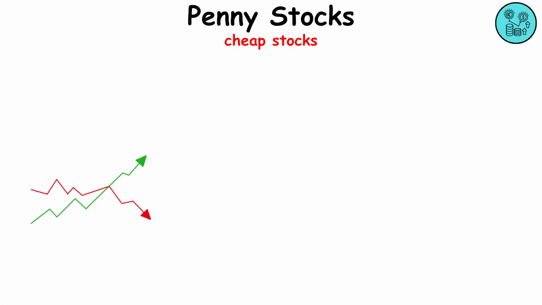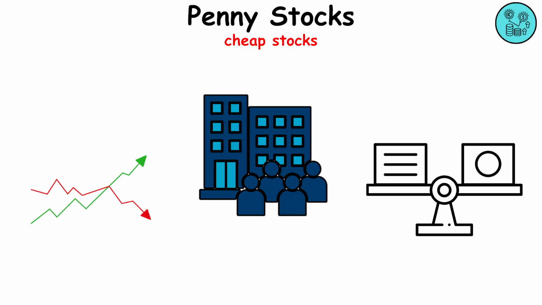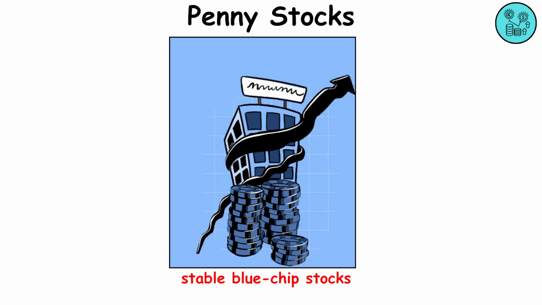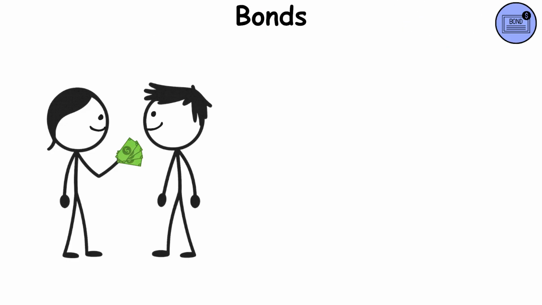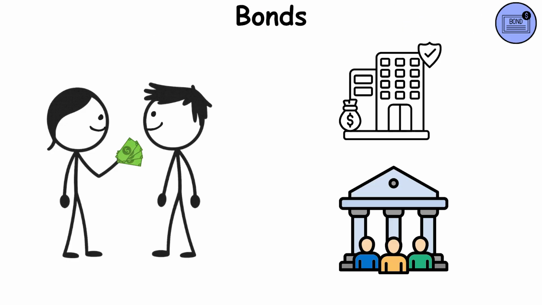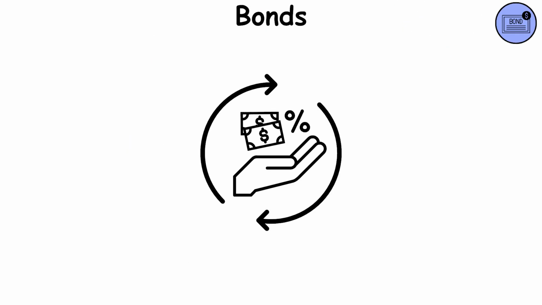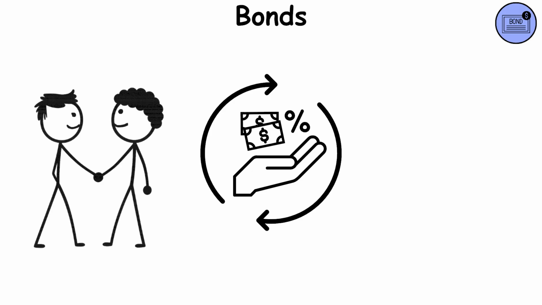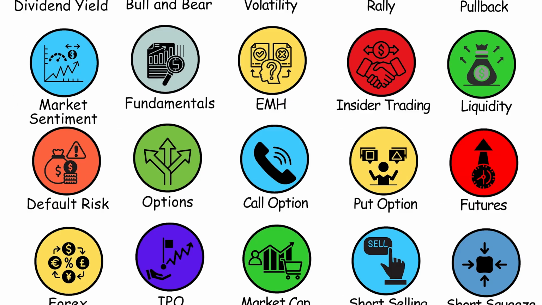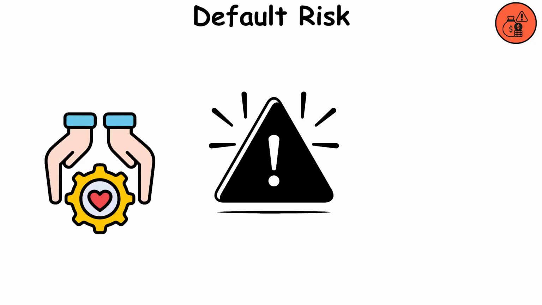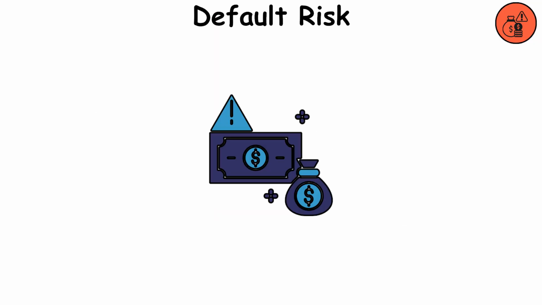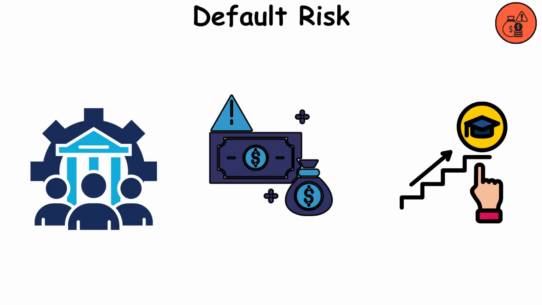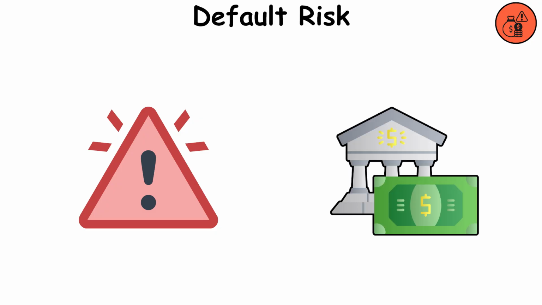Penny stocks. Cheap stocks in smaller companies. Volatility and risk is usually higher compared to more stable blue chip stocks. Bonds. When an investor loans money to a company or government and in return gets regular interest payments and the promise to get back the principal on a specific date, which is also known as the maturity date. Default risk. The risk of not getting your principal back if the issuer of the bond defaults. Corporate bonds generally carry a higher default risk than government bonds.